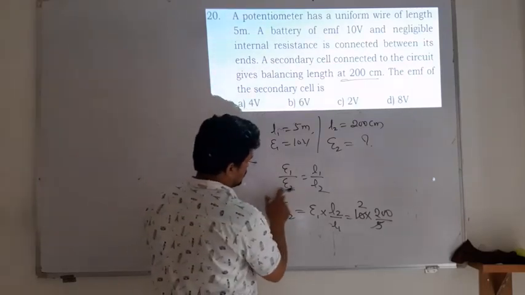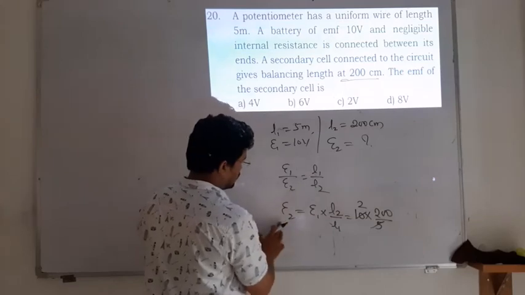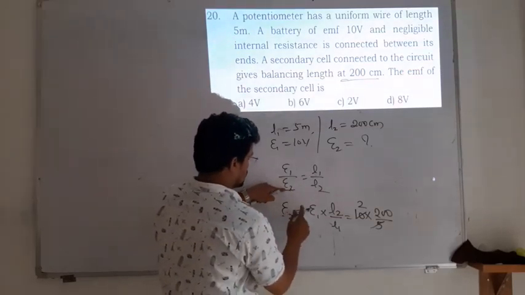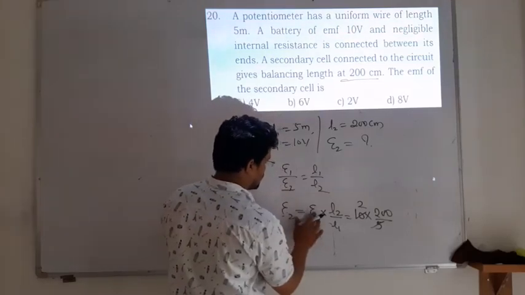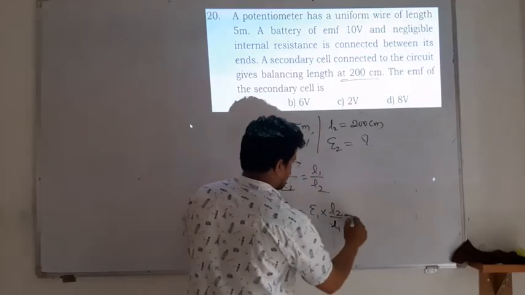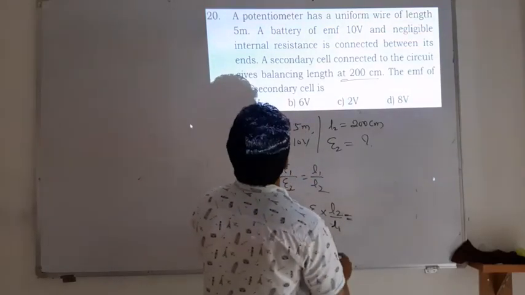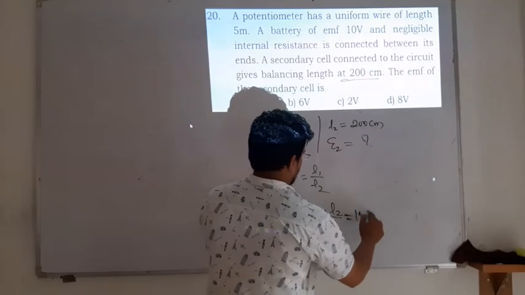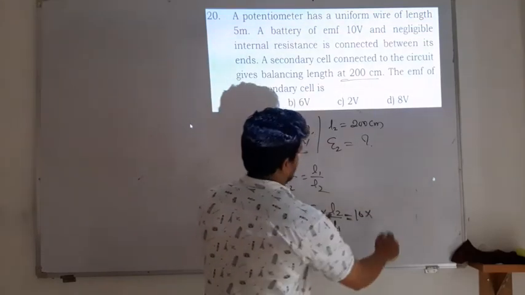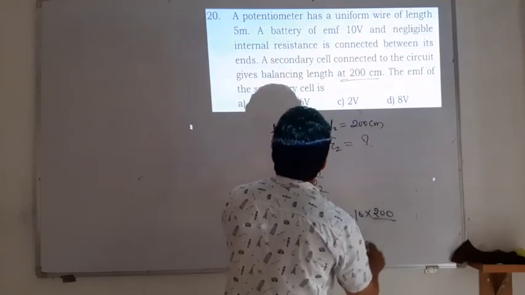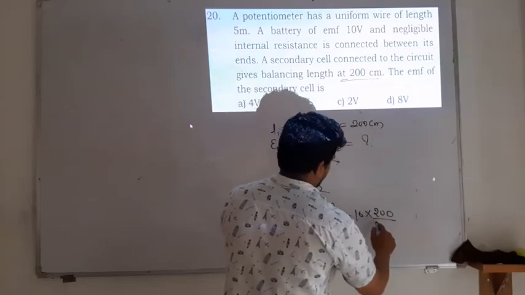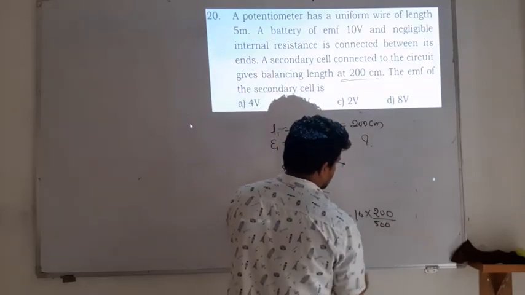So E1 by E2 is equal to L1 by L2. Therefore, to find the EMF of the secondary cell E2, E2 will move to that side. So E2 equals E1 L2 by L1. E1 is 10, multiplied by L2, which is 200, divided by 5 meter. 5 meter means 500 centimeter.